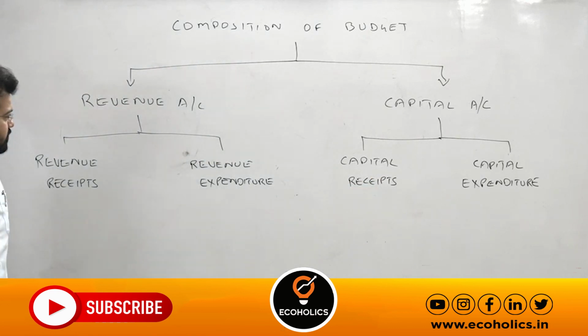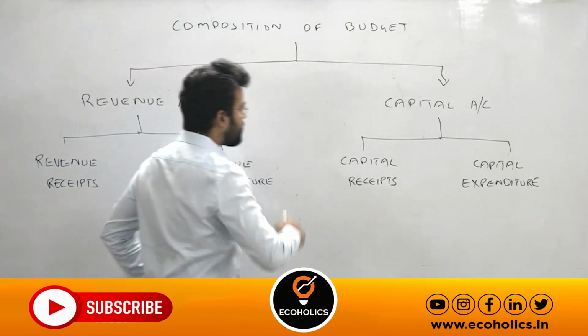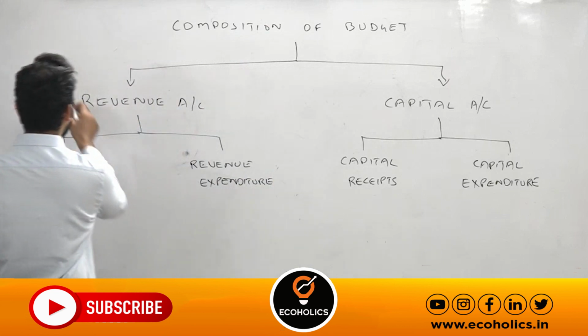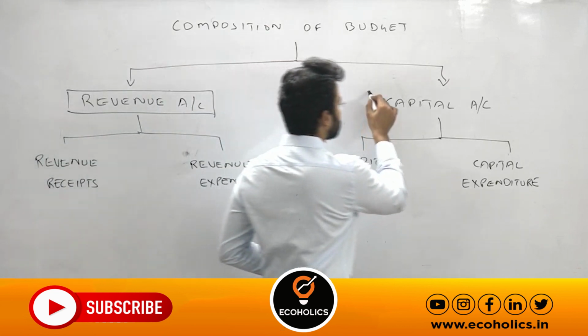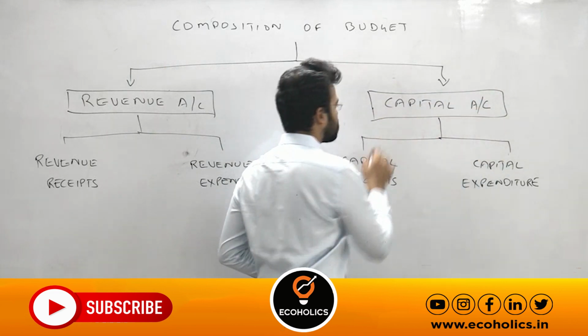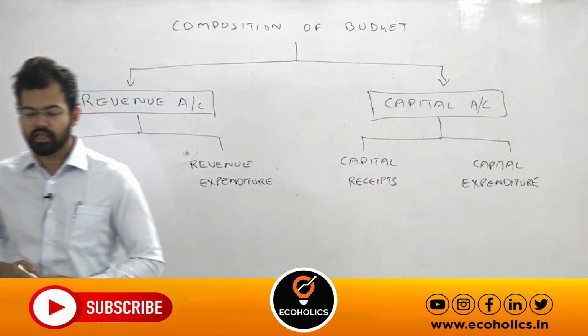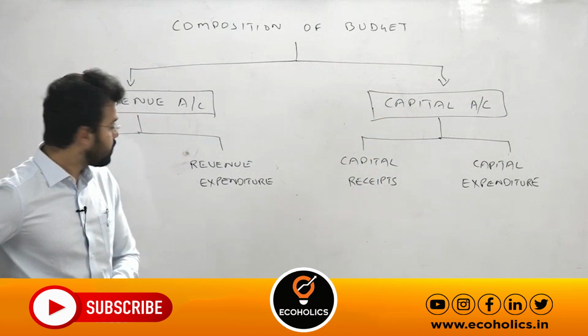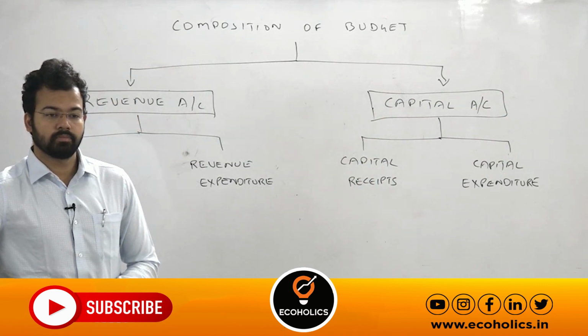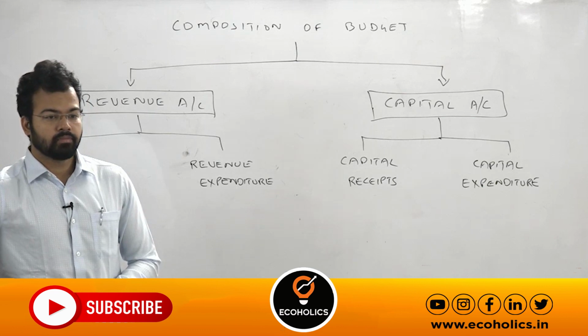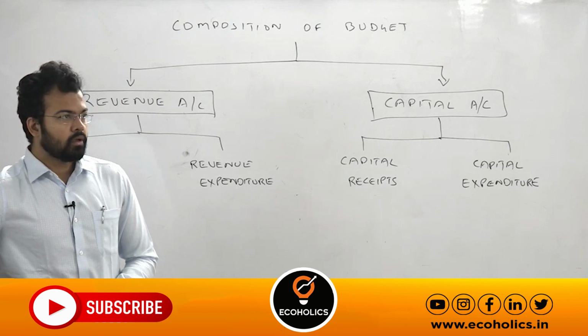So first of all, what is the difference between revenue account and capital account? Any idea? Yes, please. Revenue account and capital account. The property being some kind of investment and buying property is in the capital account, if they are paying some salaries and non-productive assets, they usually come in the revenue account.